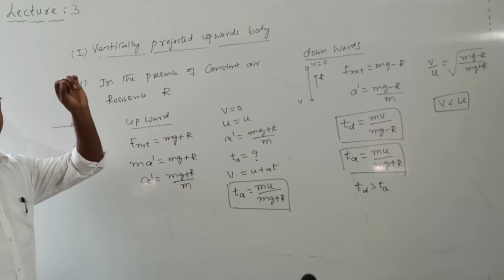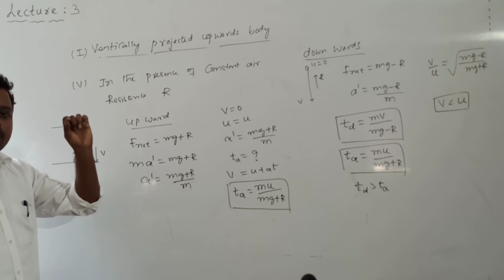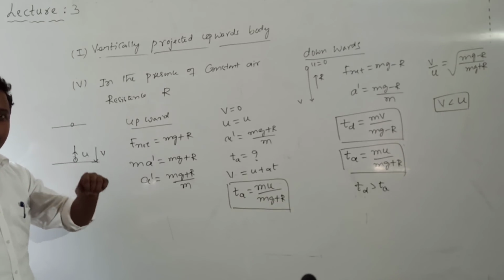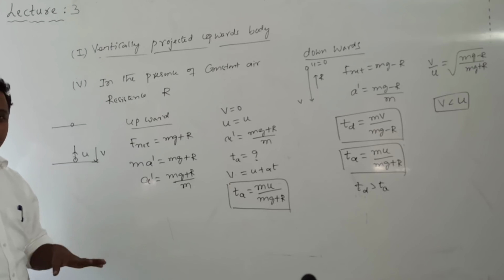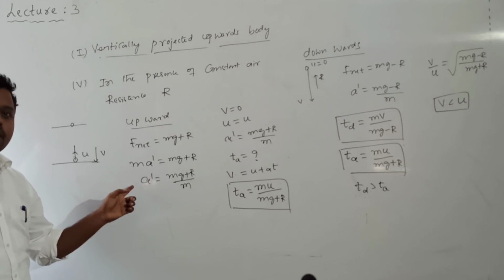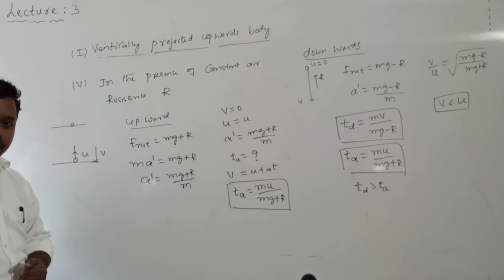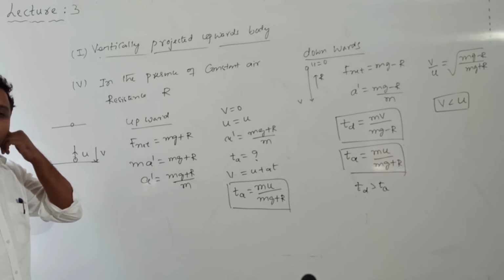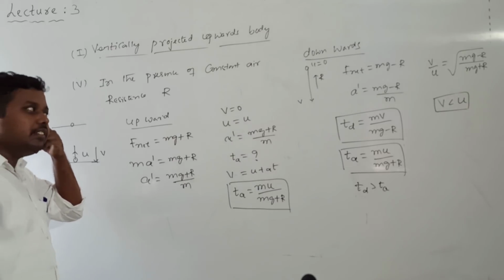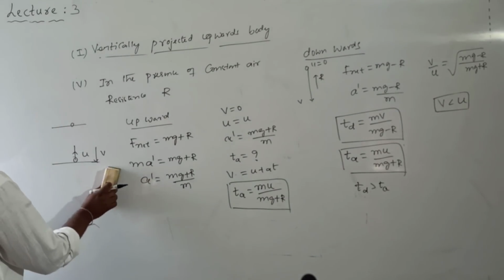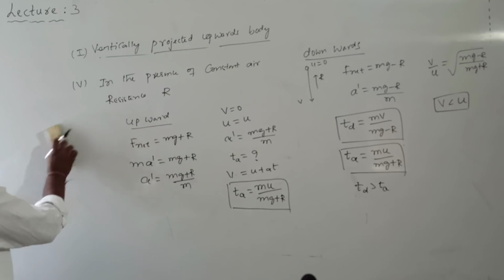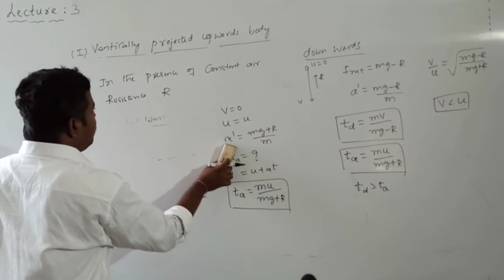In case of a vertically projected upward body, in the absence of air resistance, time of ascent and time of descent are both equal. Whereas in the presence of air resistance, time of descent is greater than which one? Time of ascent. Okay now, that is for a vertically projected body. In this vertical projection only, we shall discuss the next point.